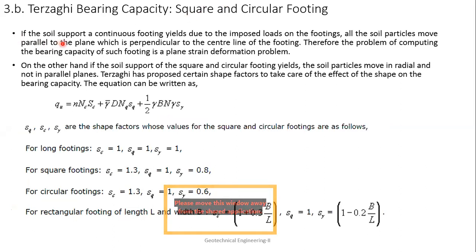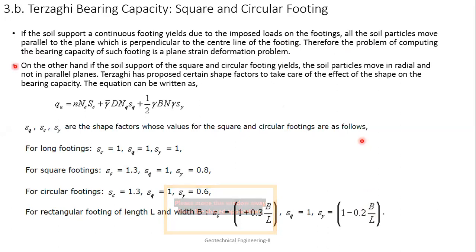If the soil supports a continuous footing due to the imposed loads on the footing, all the soil particles move parallel to the plane perpendicular to the center line. Therefore, the problem of computing the bearing capacity of such a footing is a plane strain deformation problem. That means in strip footing, it is basically a two-dimensional problem, because in the third direction there is no movement happening.